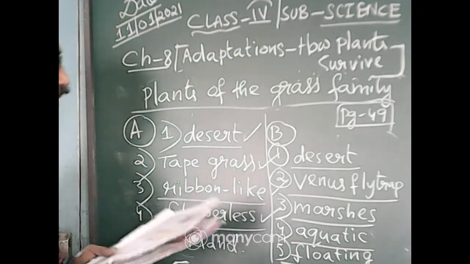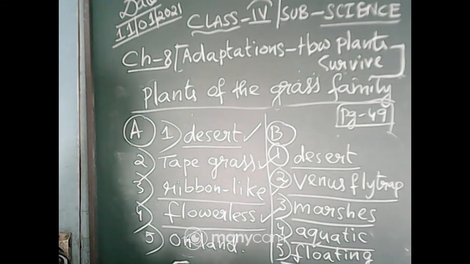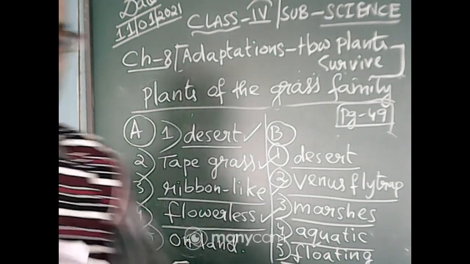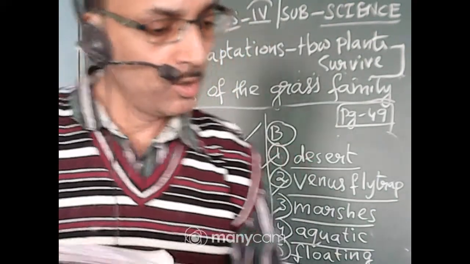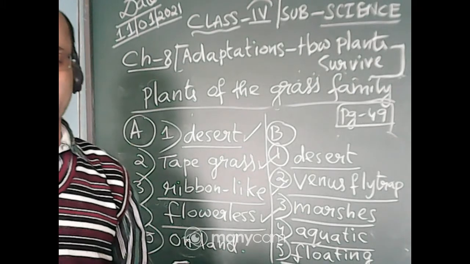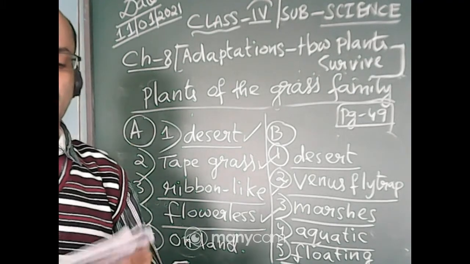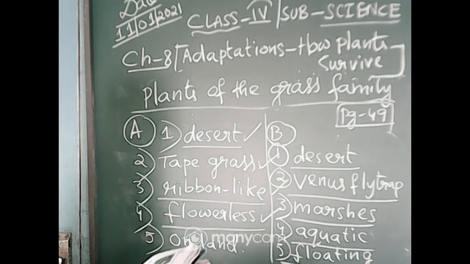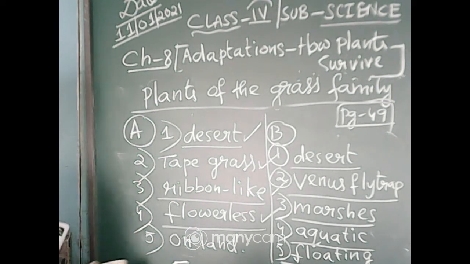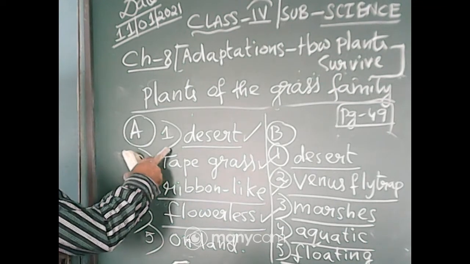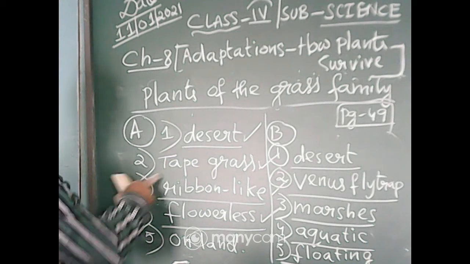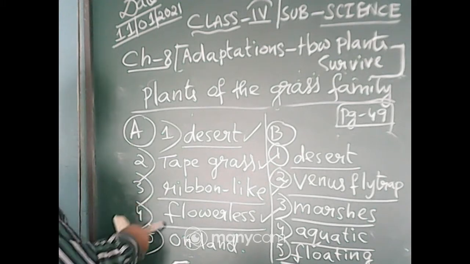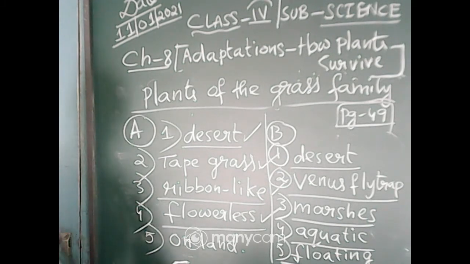Now we will move to page number 50. We will solve number C also today. Up to C we will do today. I think all of you have completed number A. Number 1 desert, number 2 tape grass, number 3 ribbon-like, number 4 flowerless, number 5 on land.